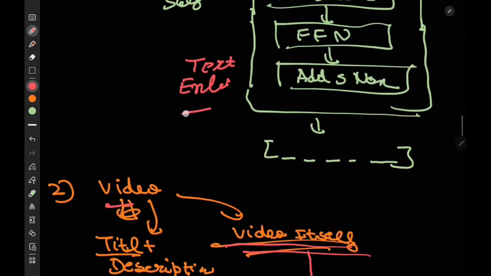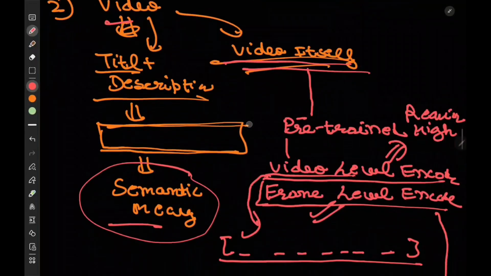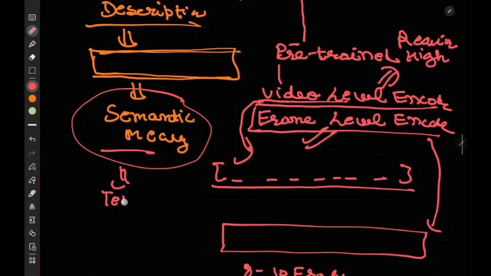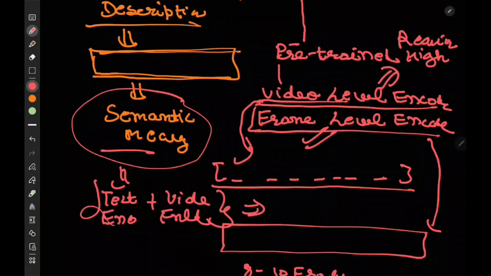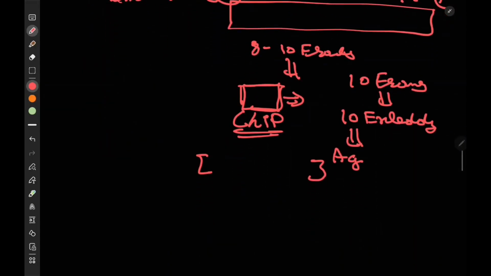Now somehow we need to make sure that the text embedding plus the video embedding, when we concatenate them, turns into a single embedding. And all these videos which are similar to each other should be closer to each other. This is something we need to work towards. So for that particular part, let's see how we are going to solve that problem.